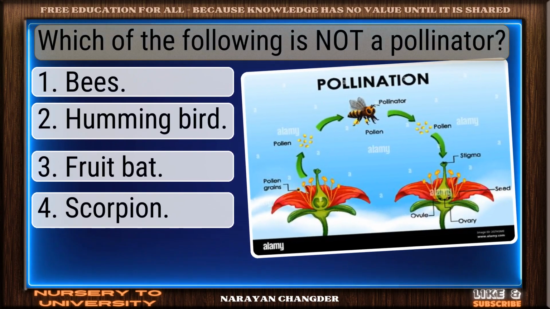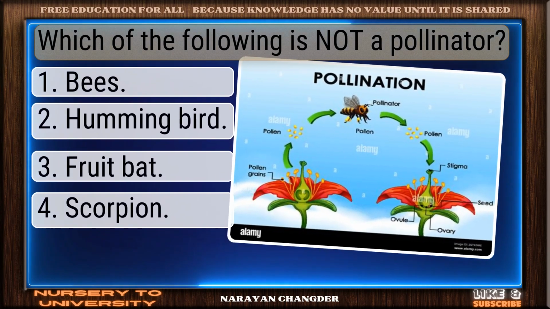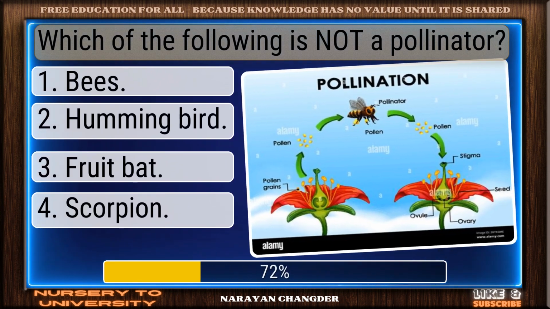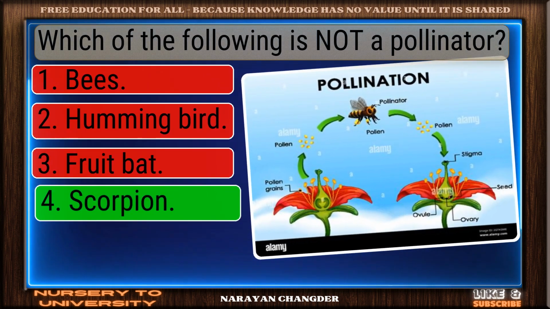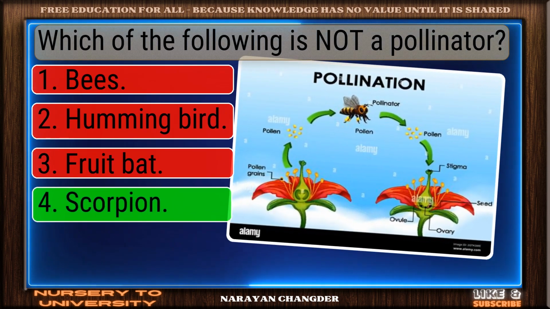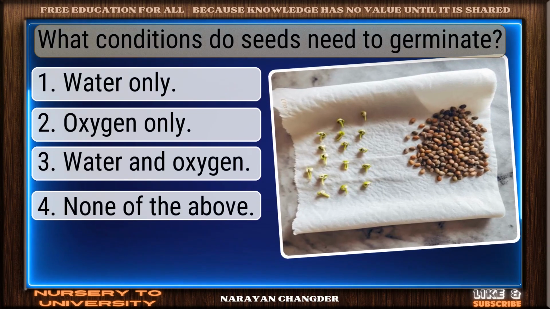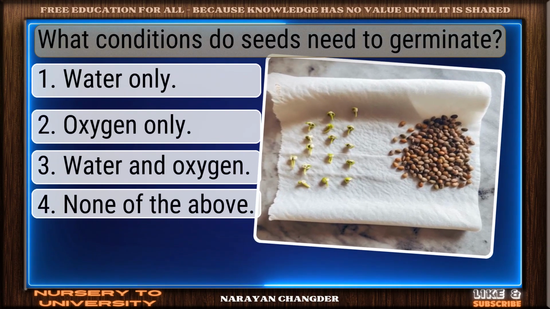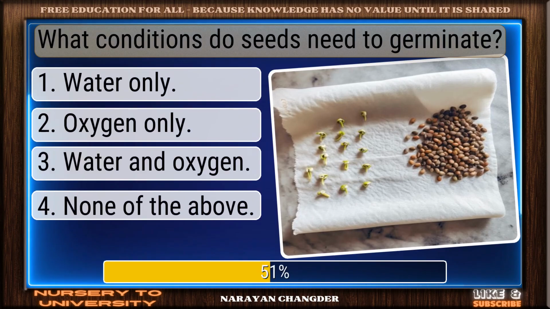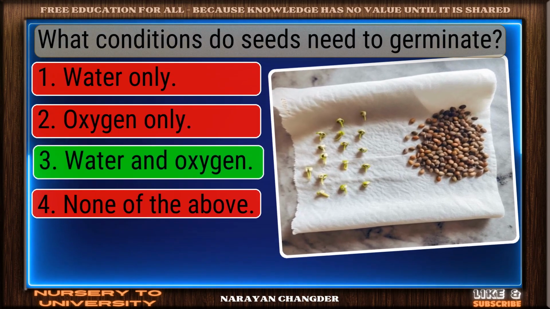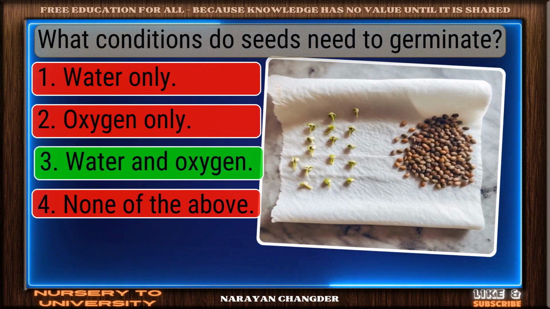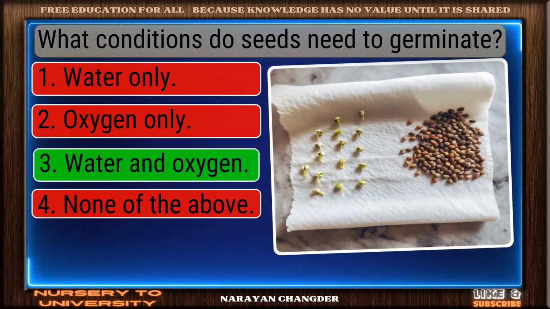Question number 13. Which of the following is not a pollinator? Excellent choice. Scorpion is the right answer. Question number 14. What conditions do seeds need to germinate? Great thinking. Water and oxygen is the right choice.